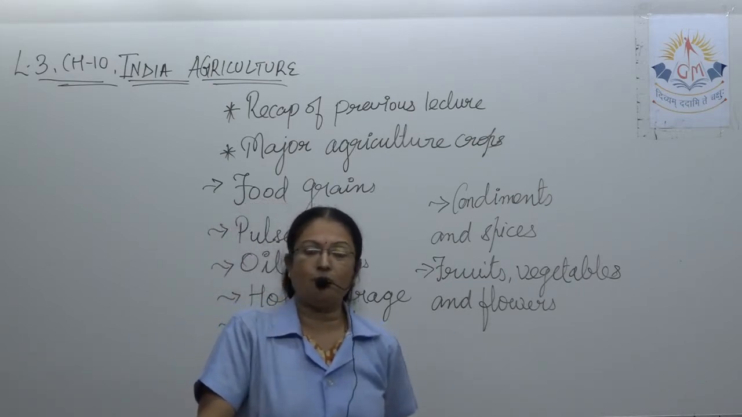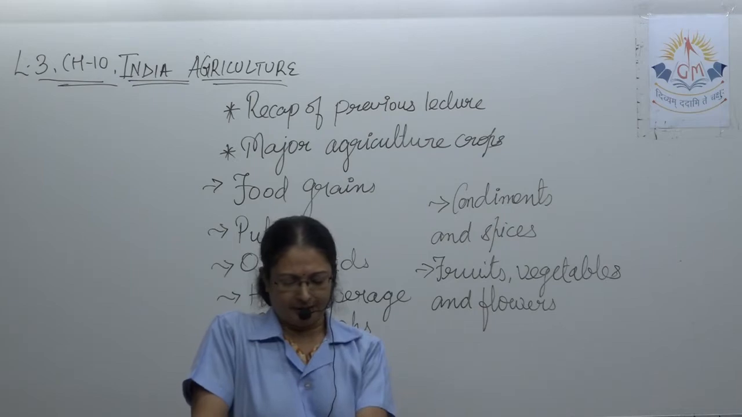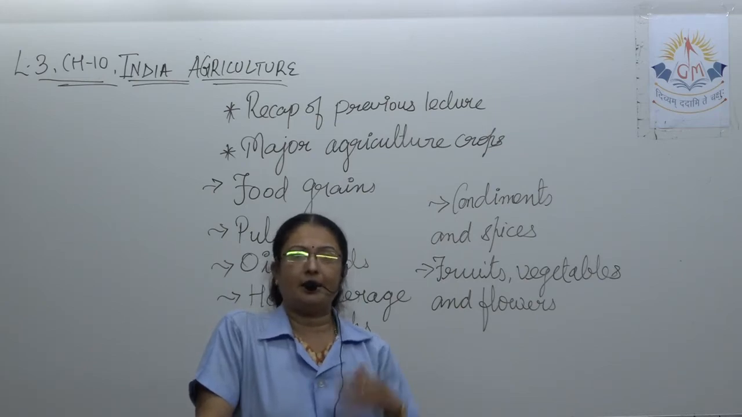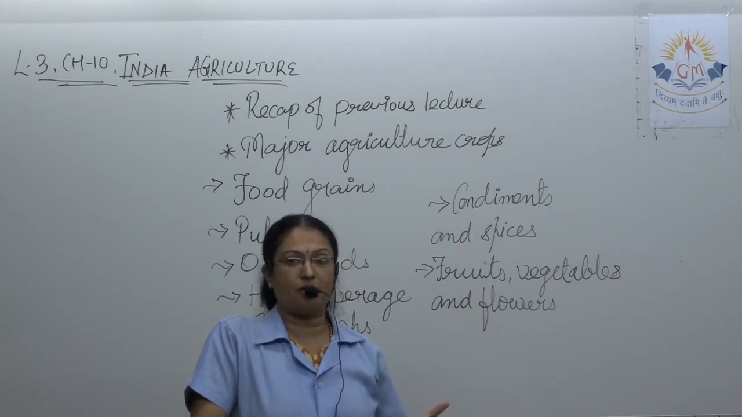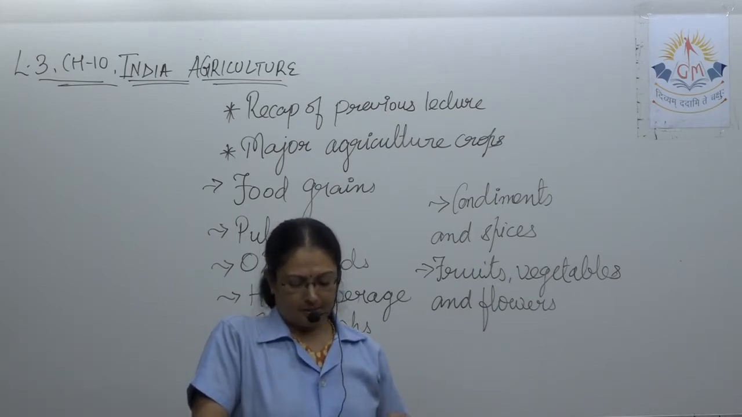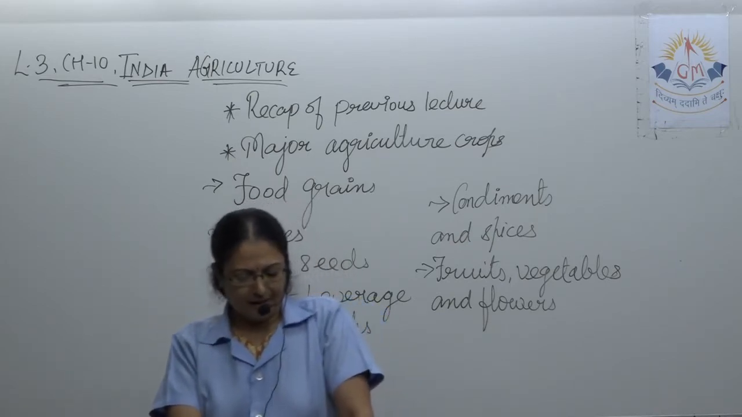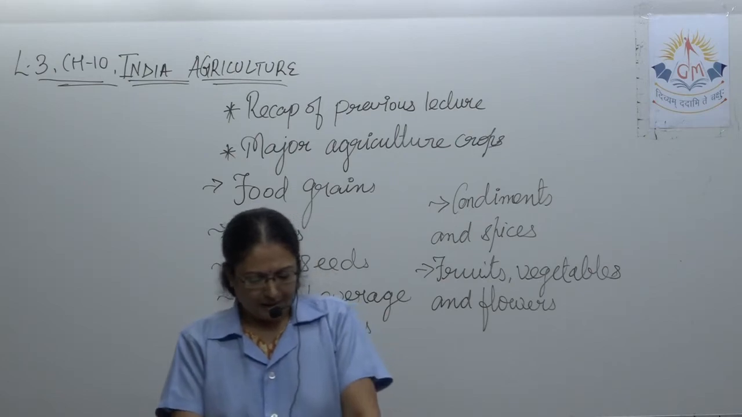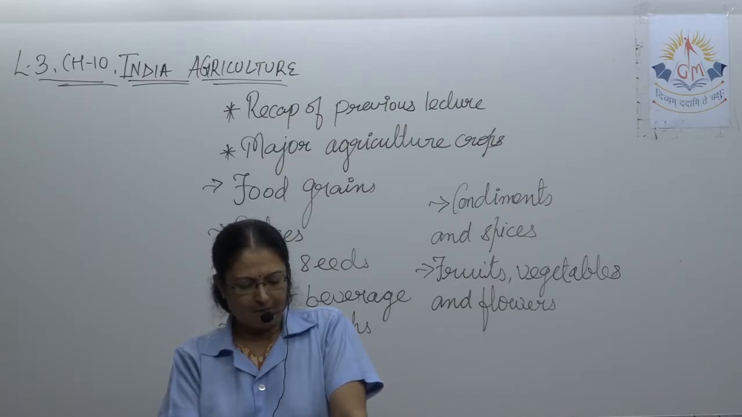Then comes shifting Jhum agriculture. Here the forests are burned and cleared and farming is carried out there. The farming takes place for 2 to 3 years, then they shift to another part. This type of farming is known as Jhum agriculture or shifting agriculture. Then plantation agriculture. What is plantation agriculture? That is a special type of agriculture, where rubber, tea, coffee, cocoa, coconut, apple, mango, oranges, grapes, amla and lemon can be produced.